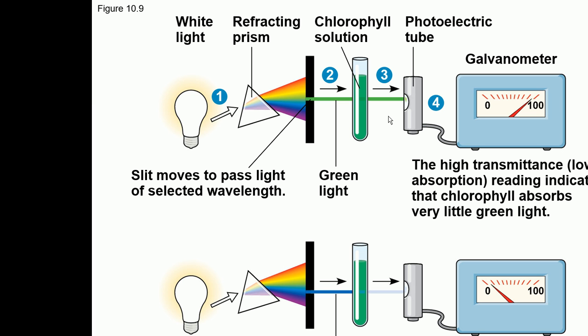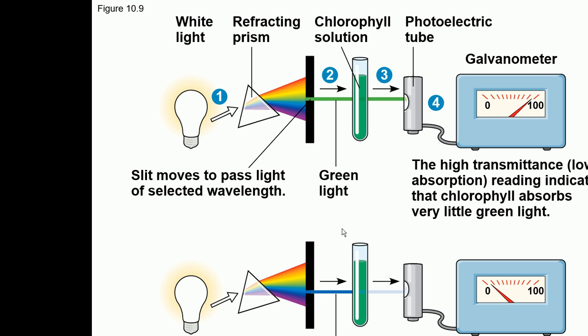So this is basically showing that if this is your chlorophyll solution, and you pass green light through the chlorophyll solution, green light is not going to be absorbed by the chlorophyll solution, but it is going to be transmitted. And when the transmitted light is detected by the galvanometer or the spectrophotometer, it is going to show very high transmittance.